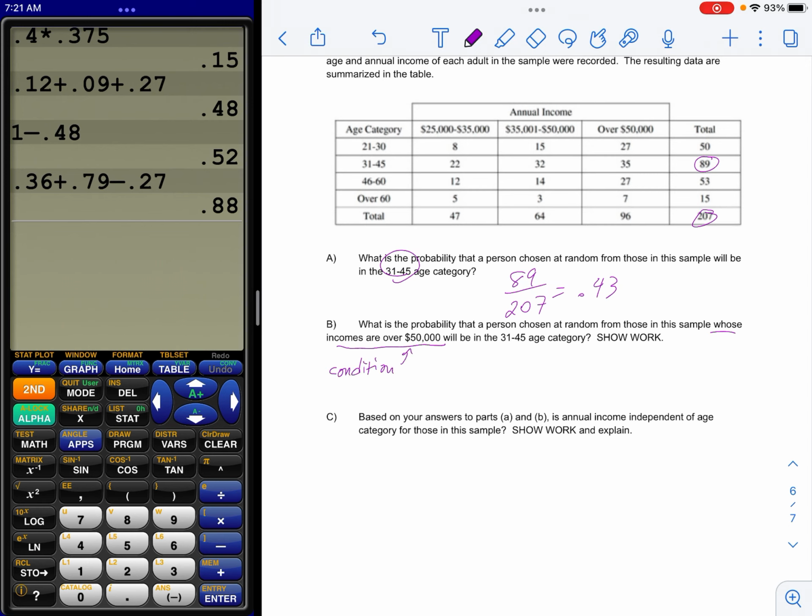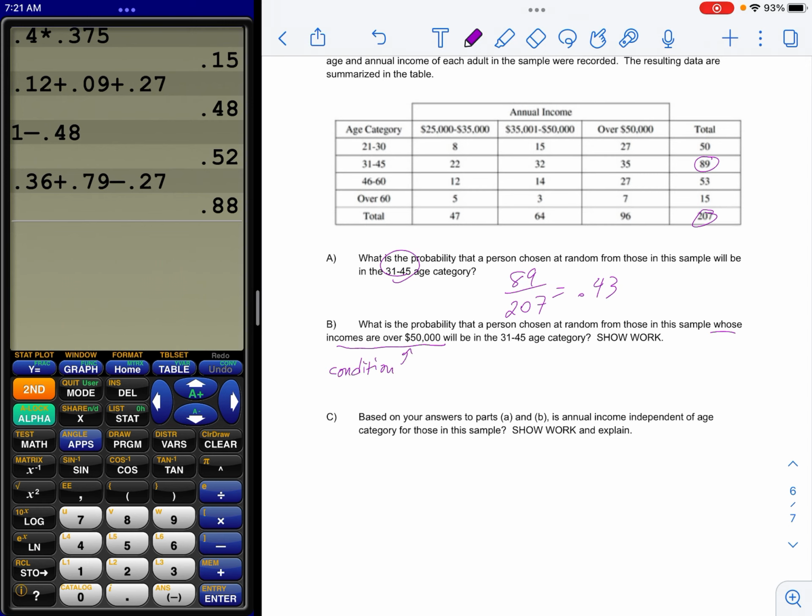So there are 96 people in that group. I have to pick from that group. Remember, conditions shrink the sample from 207 to 96. Within that orange group, how many are 31 to 45 years old? That's 35 people. And that probability is about 36%.